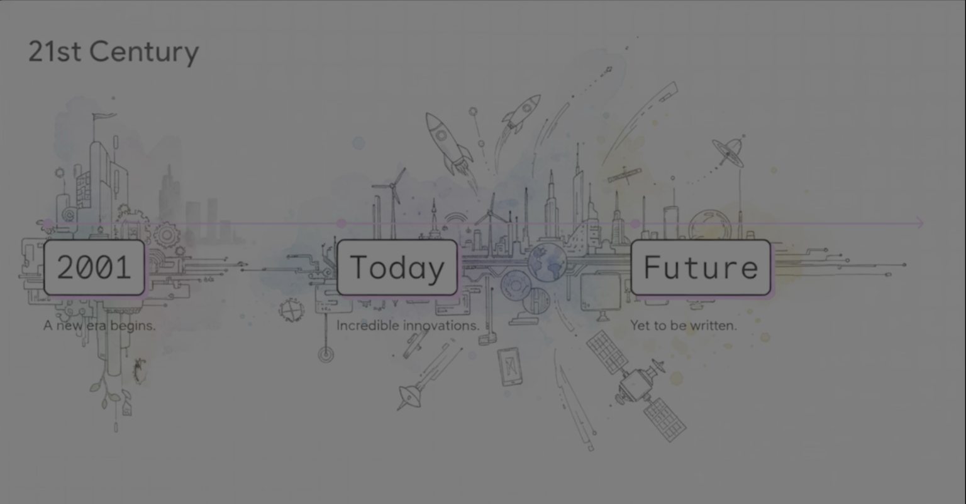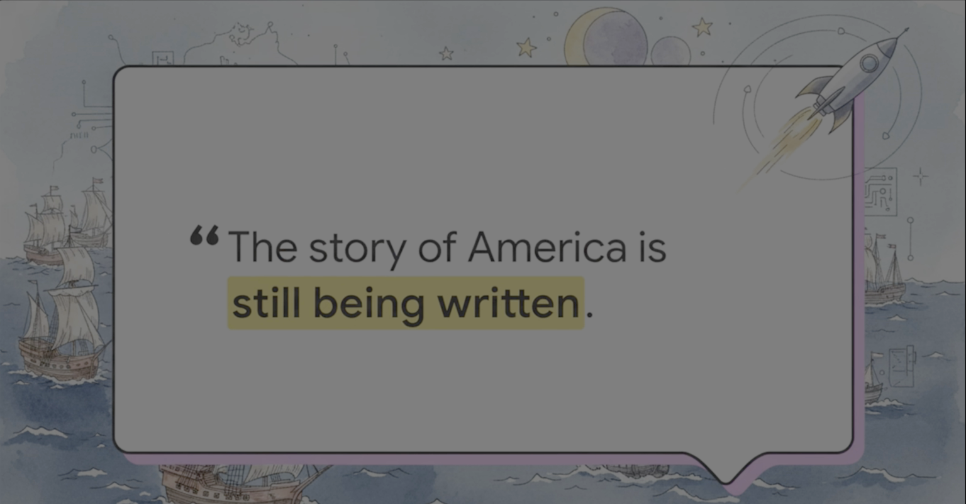Because history didn't just stop in the past. From the beginning of a new era in 2001 to the incredible innovations we use today, history is happening right now, all around us. That blank space at the end of the timeline, that represents the future, which is, of course, yet to be written. And that leaves us with this final thought. The story of America is still being written, and the next chapter belongs to the people living there today.